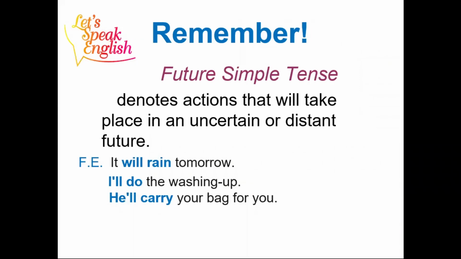What is future simple tense? The simple future is a verb tense used to talk about things that haven't happened yet. For example, it will rain tomorrow, I'll do the washing up, he'll carry your bag for you. Future simple denotes actions that will take place in an uncertain or distant future. Use the simple future to talk about an action or condition that will begin and end in the future.